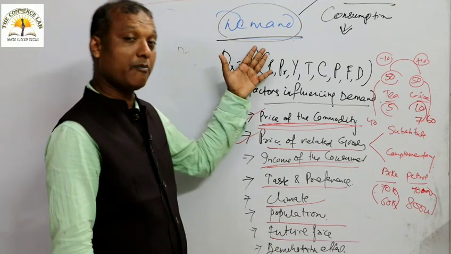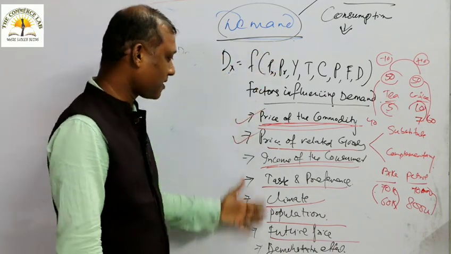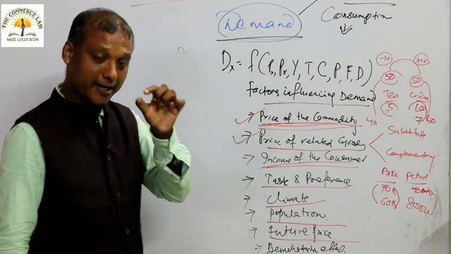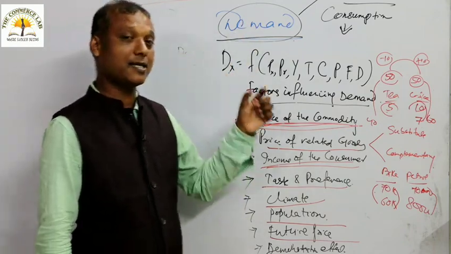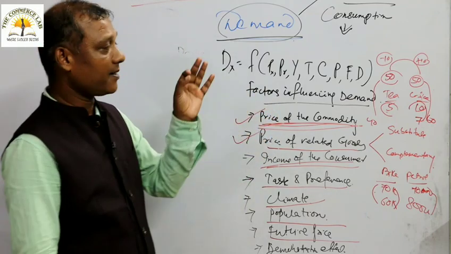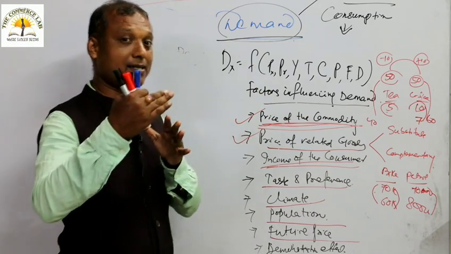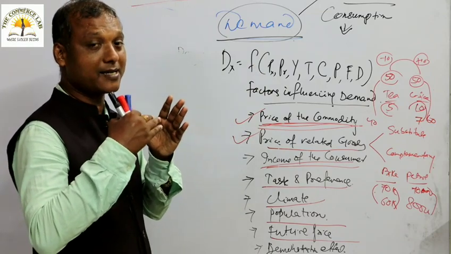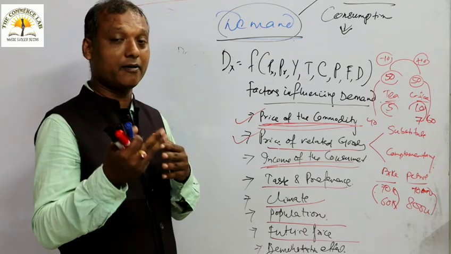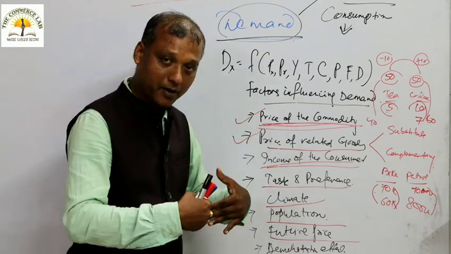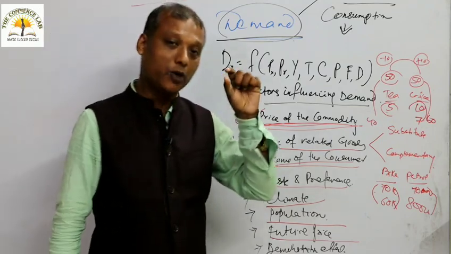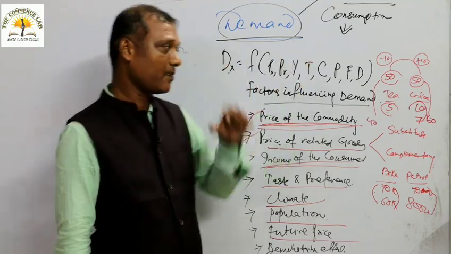So we have discussed demand, and we have discussed the factors influencing demand. In the beginning of the class, I gave some idea about what economics is. Economics is a social science that deals with production, consumption, distribution and exchange. Economics is something that starts from wants. Want means desire. When you desire something, you have to put in effort, and your effort will lead to satisfaction. Want leads to effort. Effort leads to satisfaction.